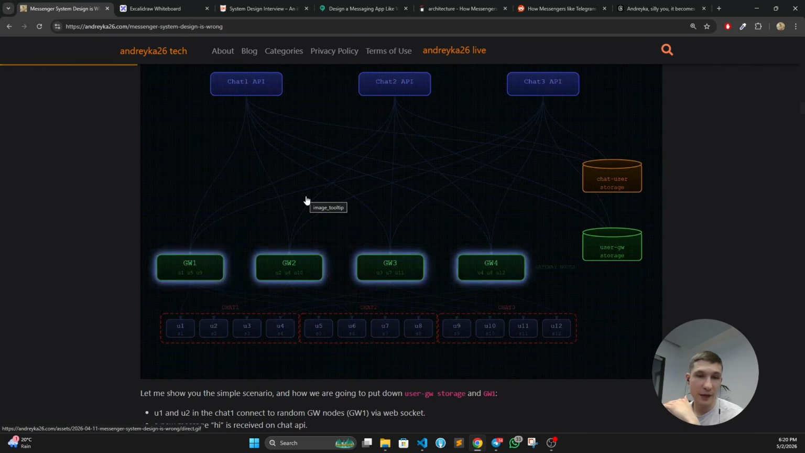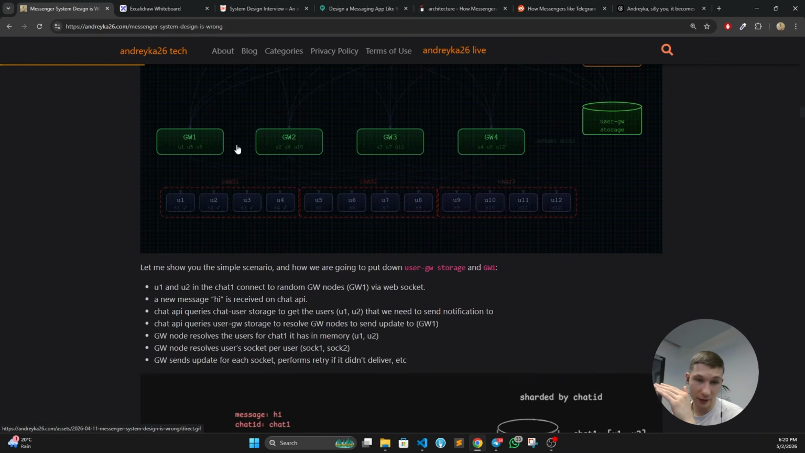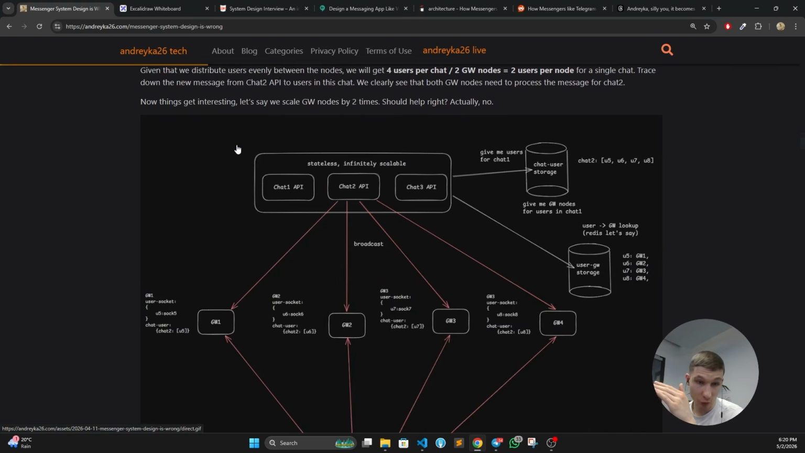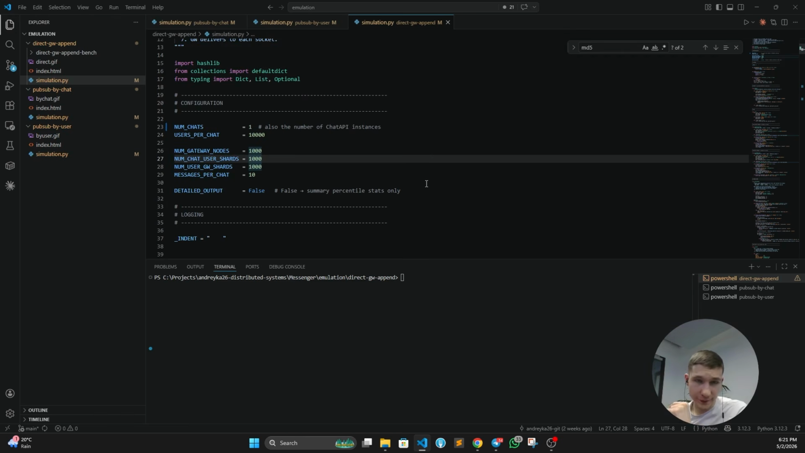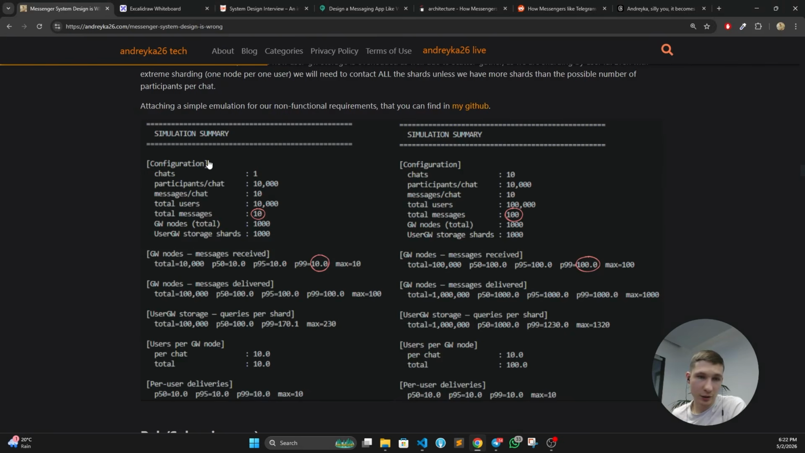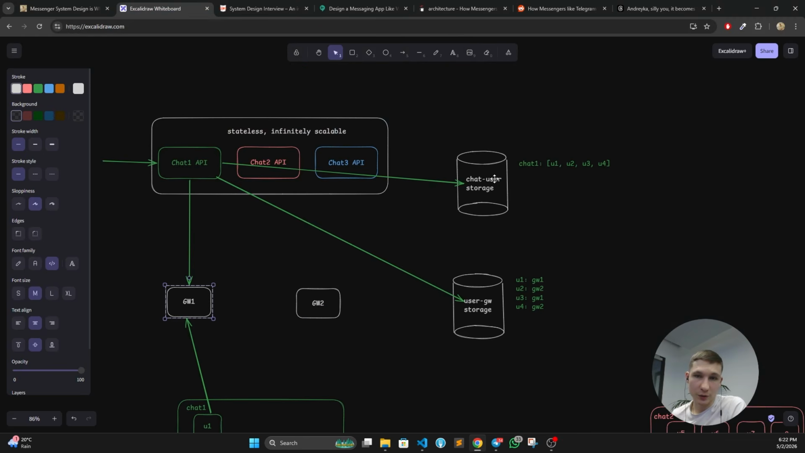You can now try with bigger numbers, and I actually built this emulation before. I will leave the link to the GitHub in the description, but basically I have built a simple emulation that does what we just depicted in the diagram. So we have a single chat, 10K people in this chat. We have 1K gateway nodes. We have 1K user chat shards, which is this one. It is sharded by chat ID apparently.